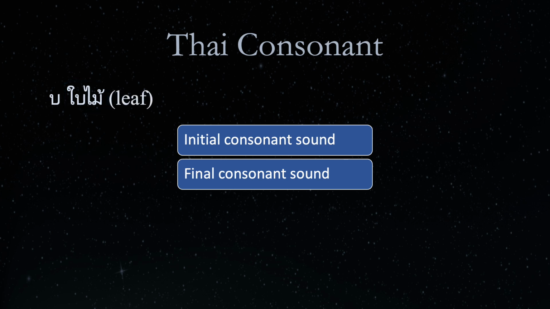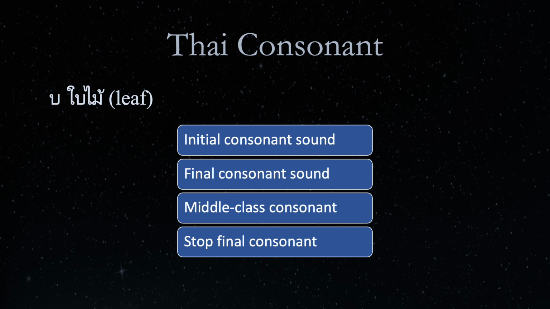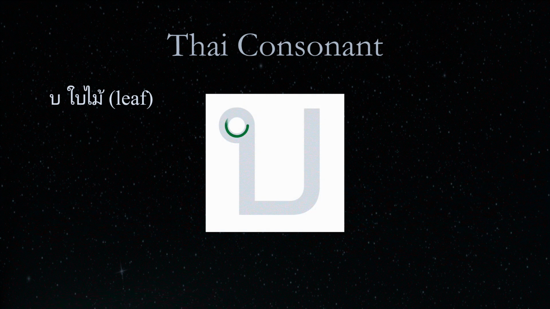Bhai Mai is a middle class consonant and a stop final consonant. This is how Bhai Mai is written. Important here is to start by drawing the circle at the top left corner of the letter in the clockwise direction. If you then follow the illustration here, you should not have any problems writing the letter Bhai Mai from beginning to the end without raising the pen.